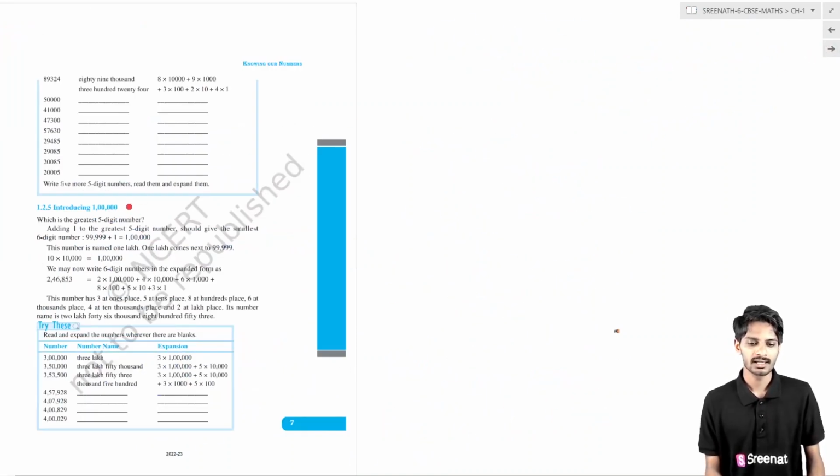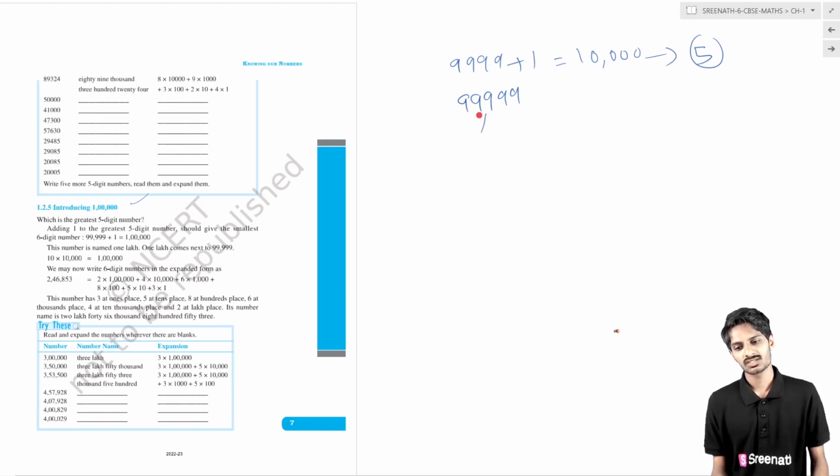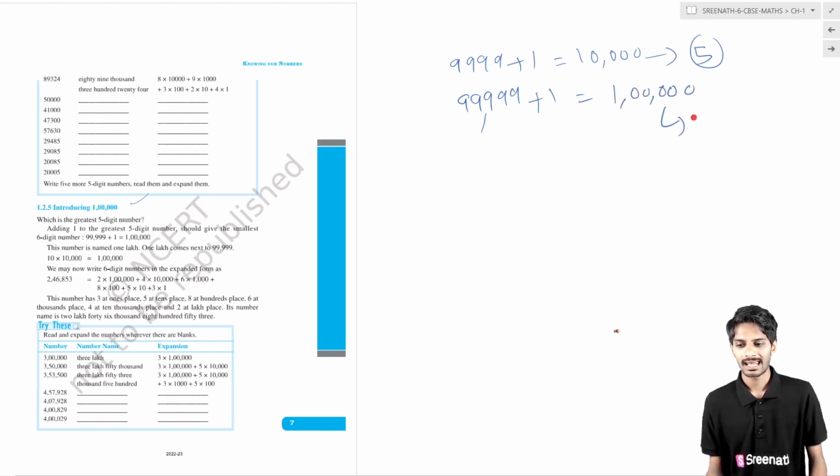Now we are introducing 1 lakh. It is a 6-digit number. 99 plus 1, it is the greatest 4-digit number. If you add 1 to it, we get 10,000, which is the smallest 5-digit number. What is the greatest 5-digit number? The greatest 5-digit number is 99,999. If you add 1 to it, what will we get? We will get the smallest 6-digit number. That is 1 lakh.